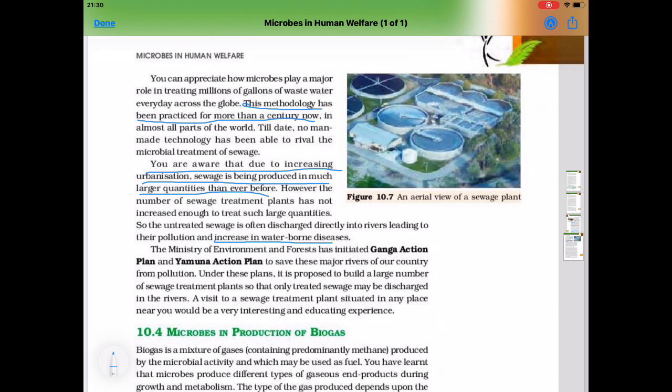The Ministry of Environment and Forest has initiated the Ganga Action Plan and Yamuna Action Plan to save these major rivers of our country from pollution. Under these plans, it is proposed to build a large number of sewage treatment plants so that only treated sewage may be discharged into the rivers.